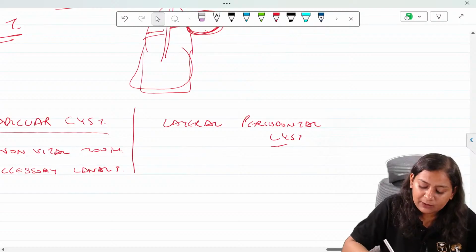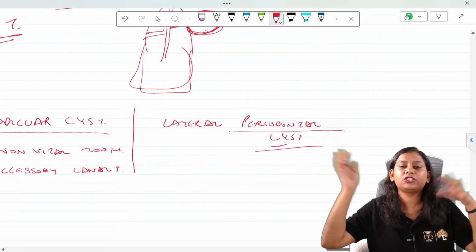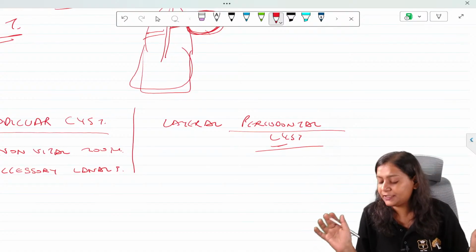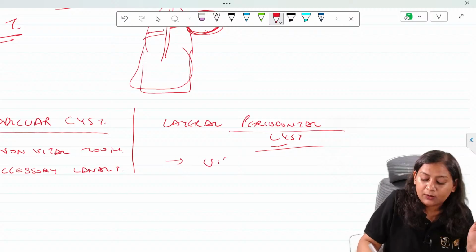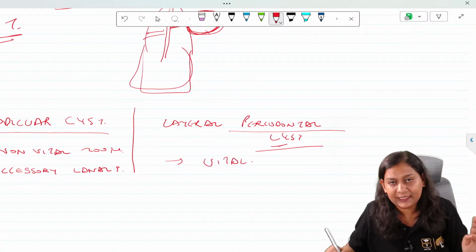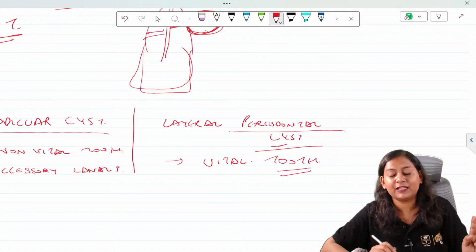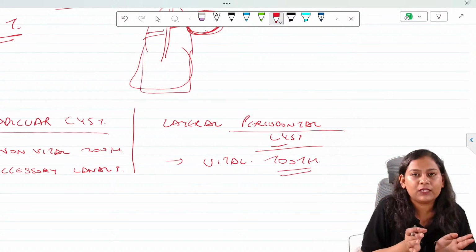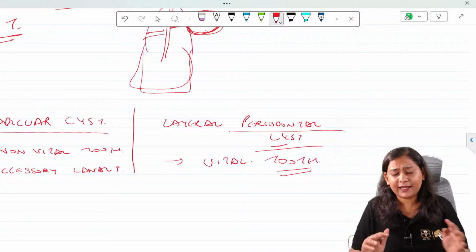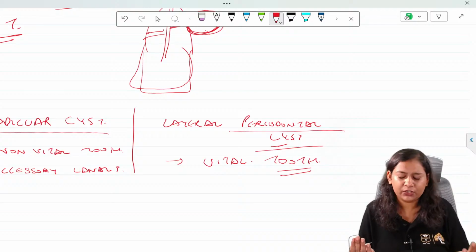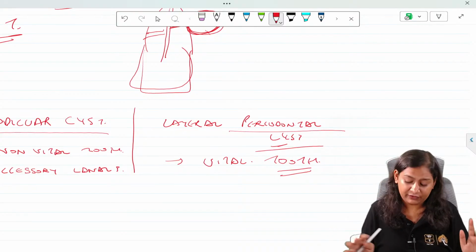When it comes to the lateral periodontal cyst, it has no association with the tooth. The periodontium is involved, so most commonly it is associated with a vital tooth. This is the basic difference between lateral radicular cyst and lateral periodontal cyst. Now, there is one more variation present, and you are always confused in that variation.